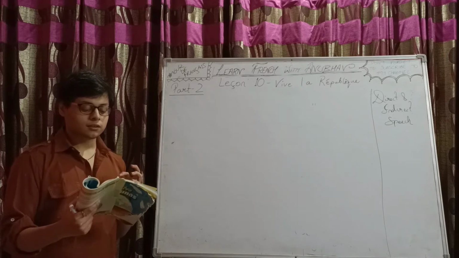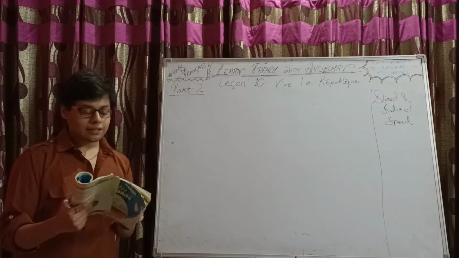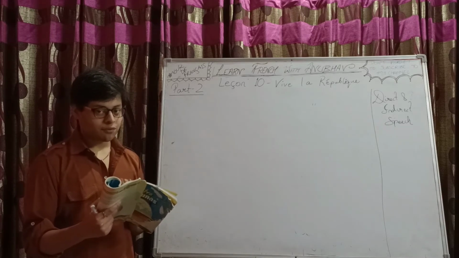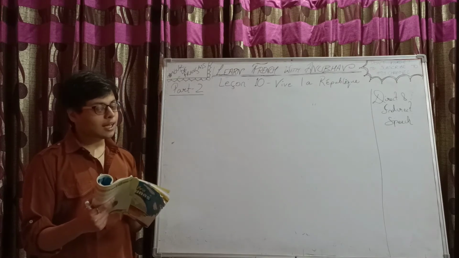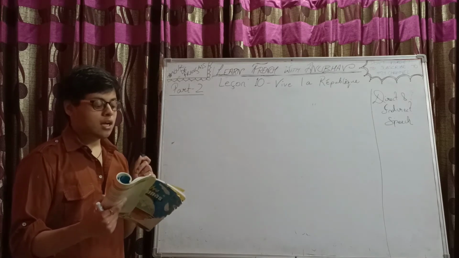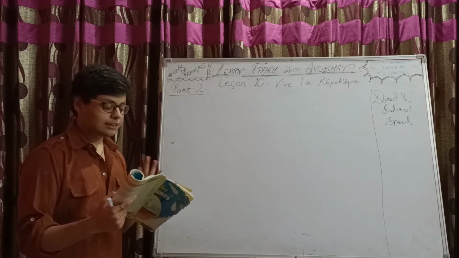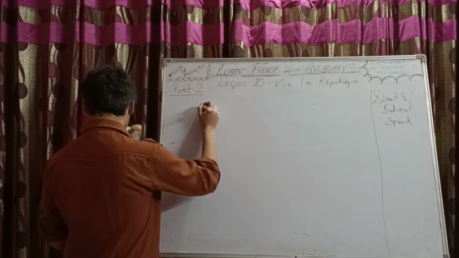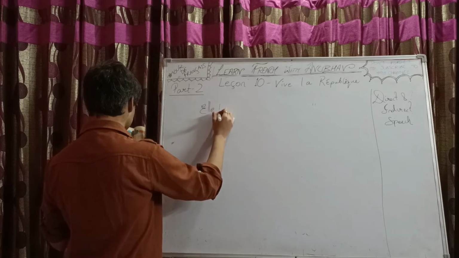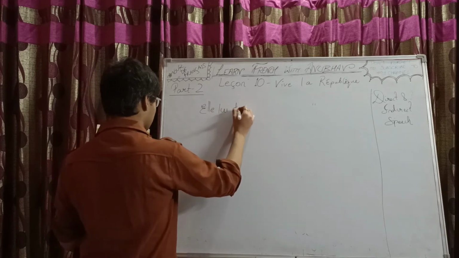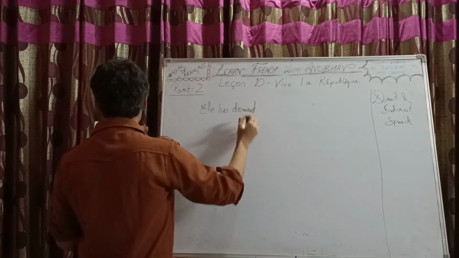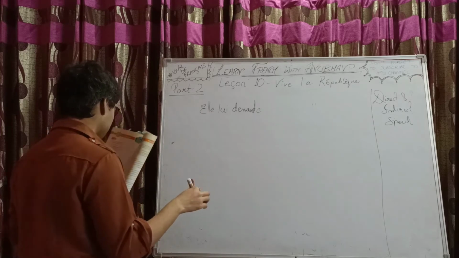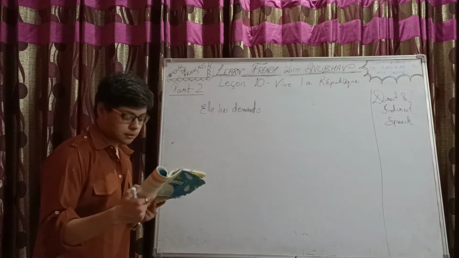Ta mère parle à son fils. So all the statements are given in direct form, and you have to make them indirect. A mother speaks to her son. Let's make it indirect. So, elle lui demande. In the imperative also it's better to use demande, and most of them are for questions only, so yeah.